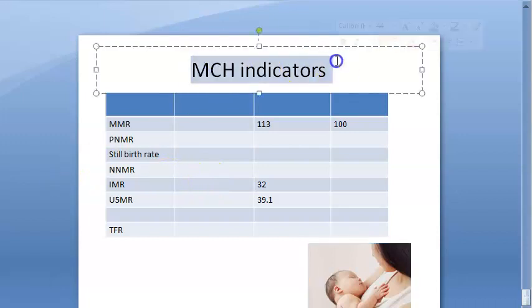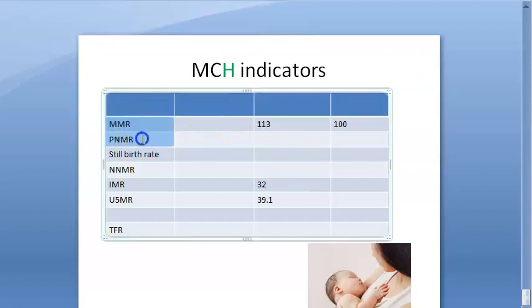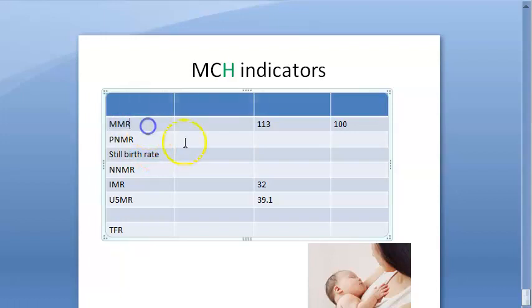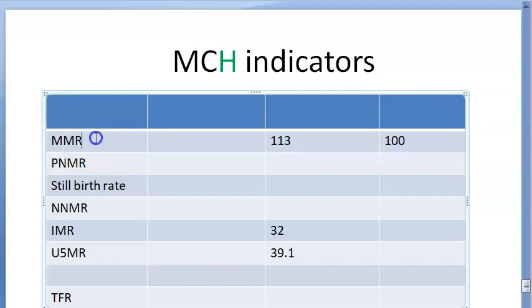So in the exam, they will ask you MCH indicators, maternal child health indicators. They want to know the indicators which will tell you about the health of the mother and the child. For that, these are mostly mortality rates. You have the maternal mortality ratio. It is not a rate here, it is a ratio. So what is maternal mortality ratio, guys?